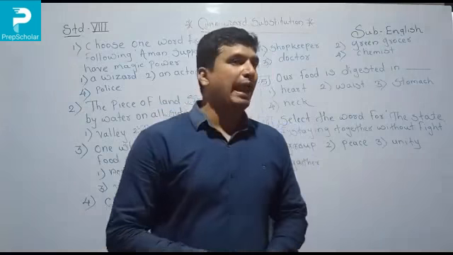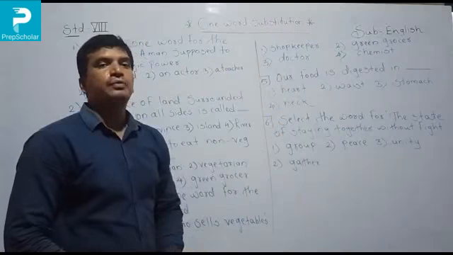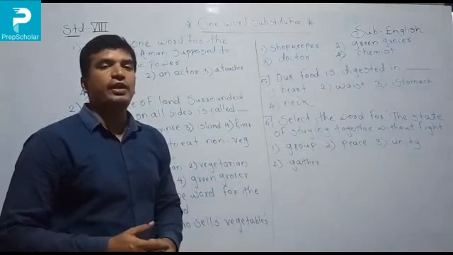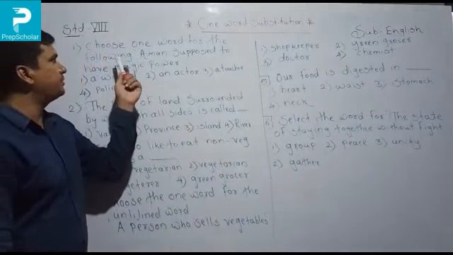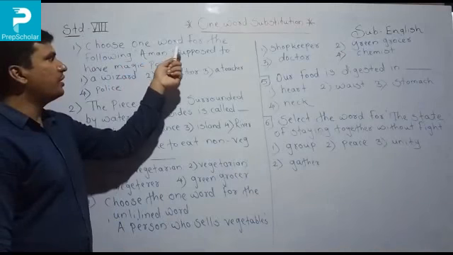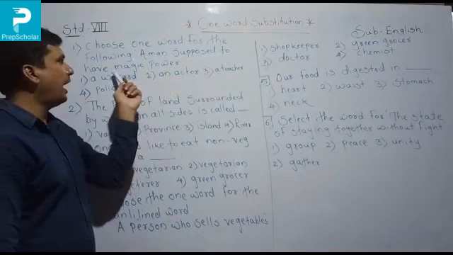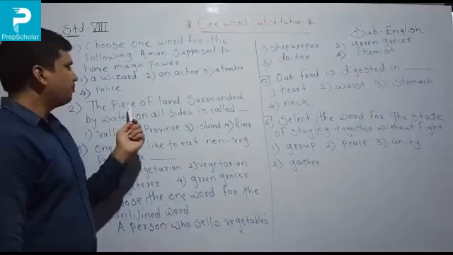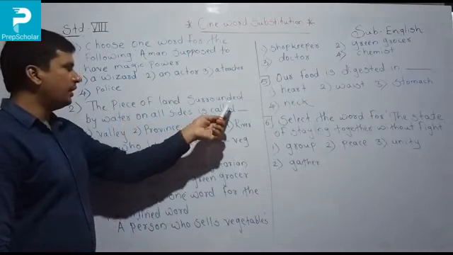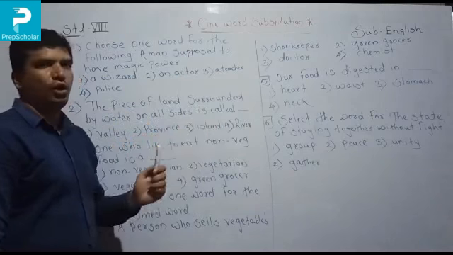Okay. So on the blackboard I am giving some questions on one word substitutions. We will read them first, and the second time we will try to solve them. The first question is, choose one word from the following: a man supposed to have magic power. Second, the piece of land surrounded by water on all sides is called.